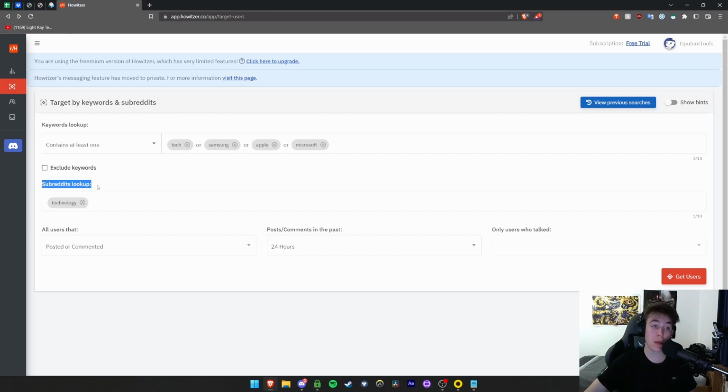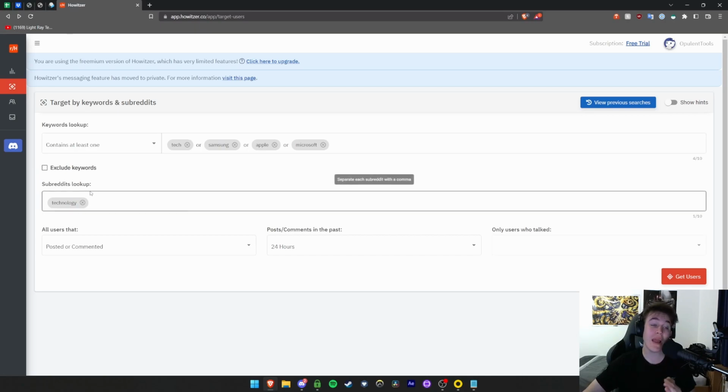Then you can also look up subreddits. Now, as we know, there are 150,000 subreddits on Reddit, which is an absolutely insane amount. And the fact that, as I said, 500 million people are divided up into a very large number of subreddits, targeting on Reddit is almost an opportunity that you just cannot pass up. And that is something that Howitzer have definitely jumped on, and it's very, very good. So you're then able to look up subreddits.